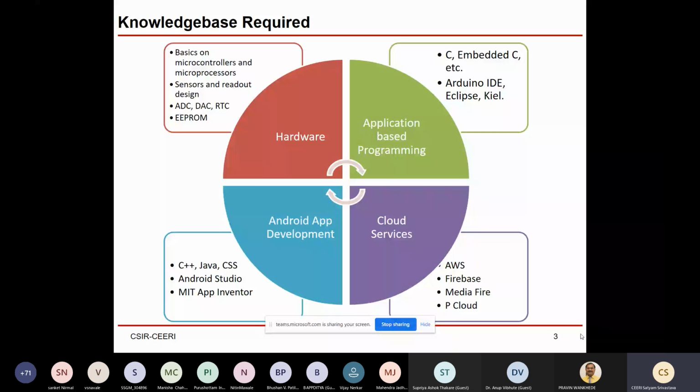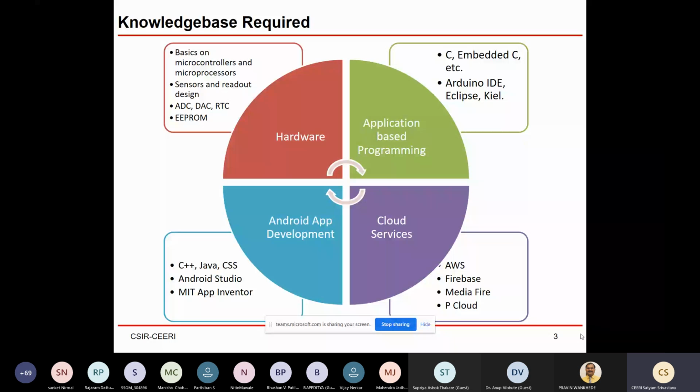And MIT App Inventor does not require you to install software on your PC. You can run it in your browser. I'll show you. You can make an account, and you can even sign in using your own Gmail. Right now, everyone has a Gmail account. So using the same Gmail account, you can log in to MIT App Inventor and start developing your Android app, right? Now we talk about the fourth and last thing, which is your cloud-based services.